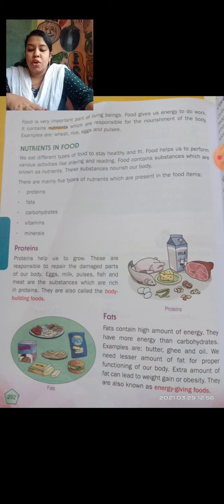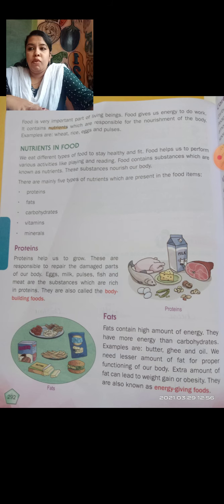Next one, fats. The first nutrient, proteins, is over. Now fats. Fats contain a high amount of energy. They have more energy than carbohydrates. Carbohydrates are what we get from the food we eat. If we have fewer carbohydrates, we don't get fatness. Examples for fats here: butter, ghee and oil.